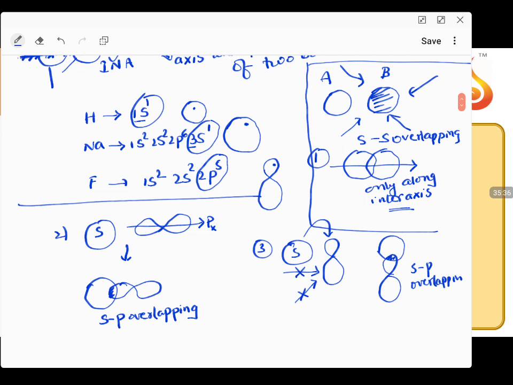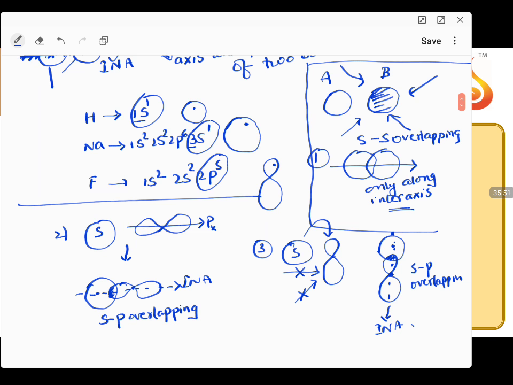But if you observe this overlapping, here is the nucleus, here is the nucleus. Can you draw a line connecting the two nuclei? Yes, internuclear axis is possible. Can you connect the two nuclei here? Yes, internuclear axis is possible in this case also.